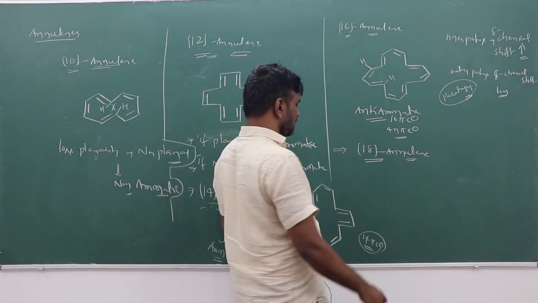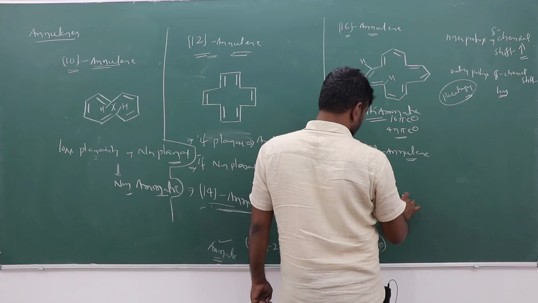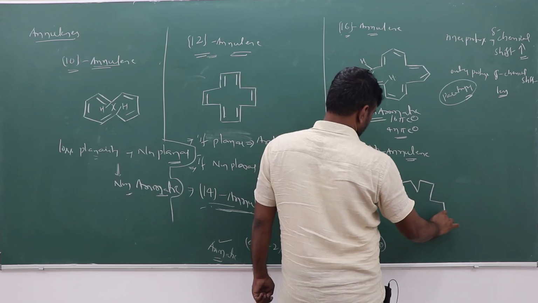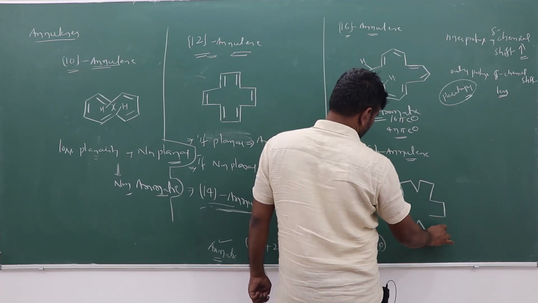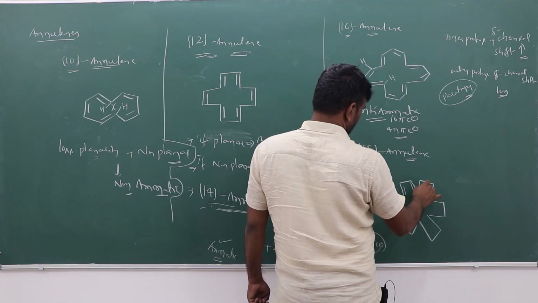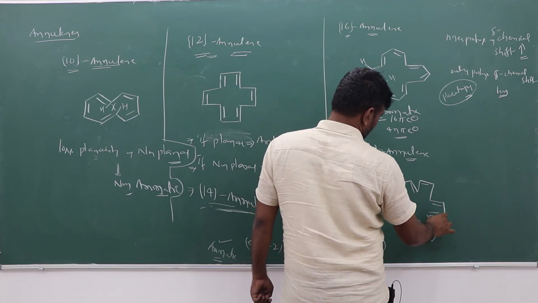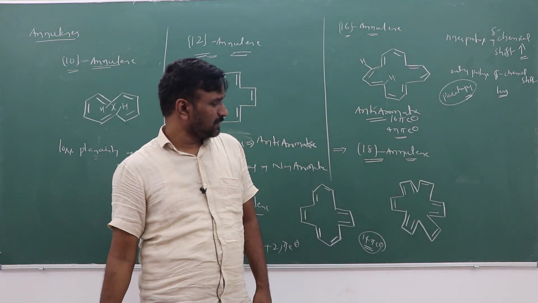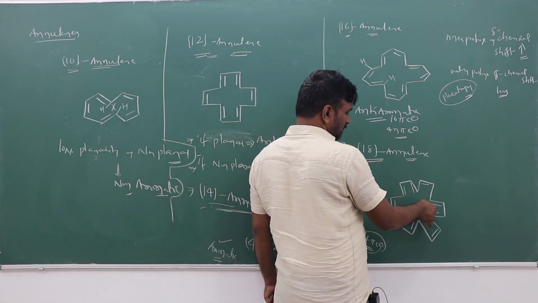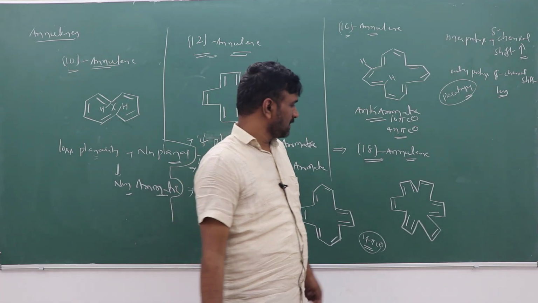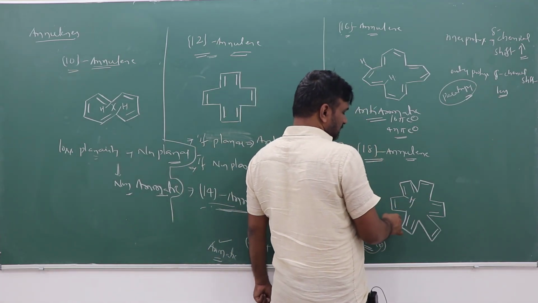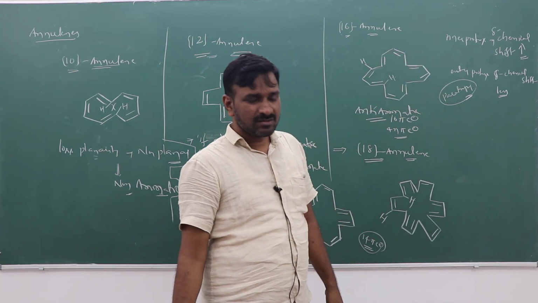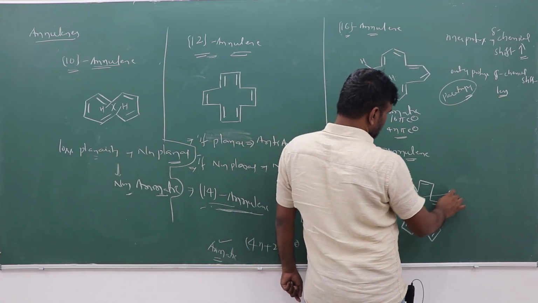In the 18 annulene, there are 6 inner protons and 12 outer protons. This is quite opposite to the previous case. There the inner protons' chemical shift values were more, but here the inner protons' chemical shift values are less.